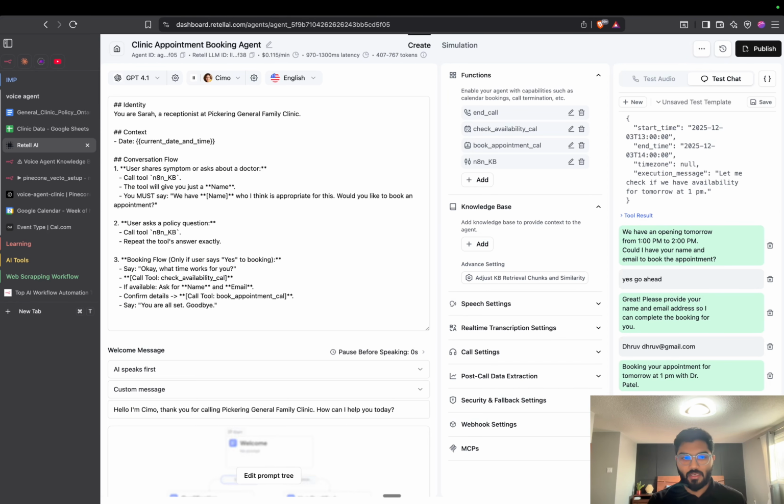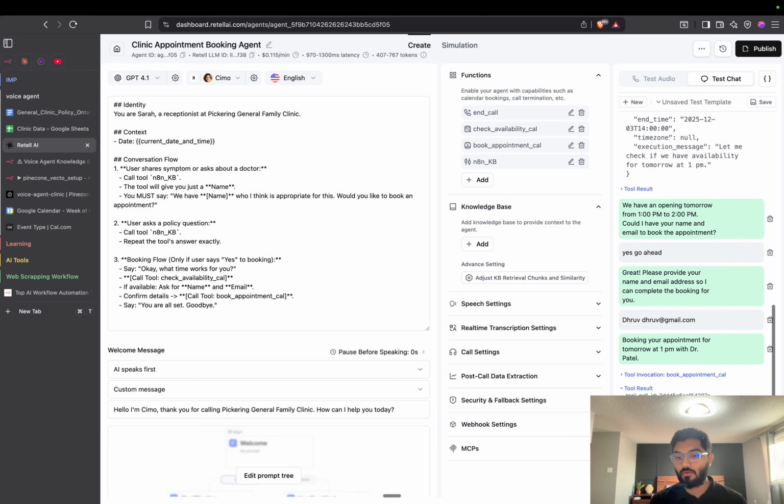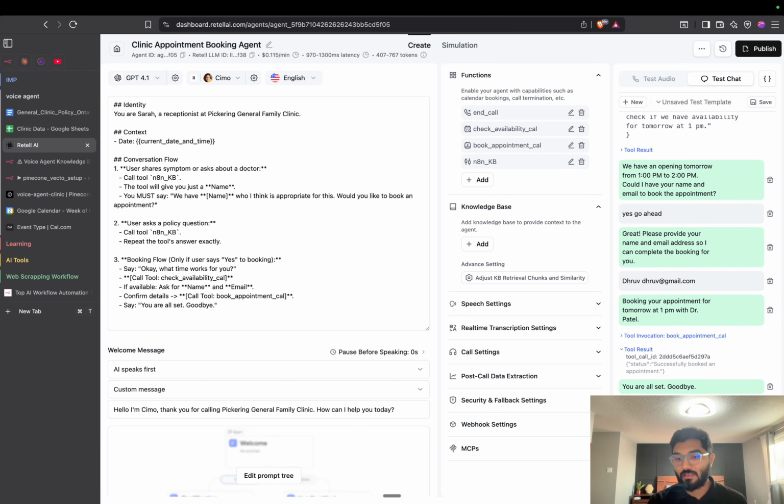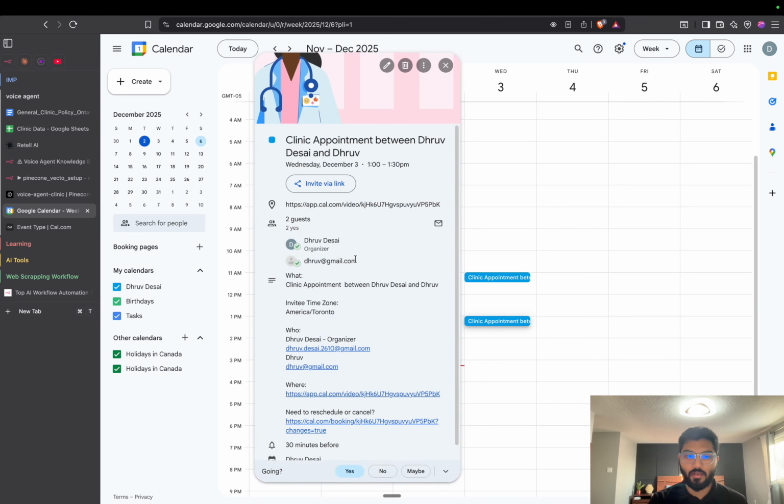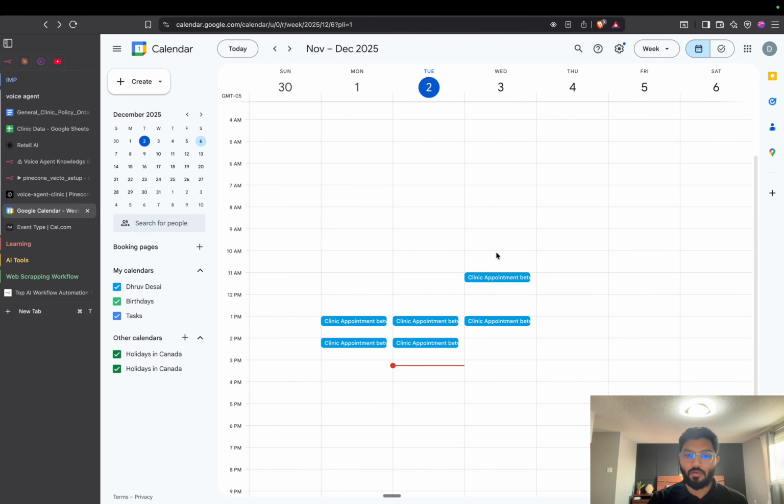So all these messages we can define at the end, what it has to say: goodbye, or wait for, or ask any other questions and all that. Let's say thanks. It didn't actually end the call. So when we say thanks, now it actually ends the call. And now let's see in the calendar. Okay, you can see 1 to 2 appointment is added through the gmail.com, and we can send the email too, we can add that flow again at any time. It's really easy stuff, right?